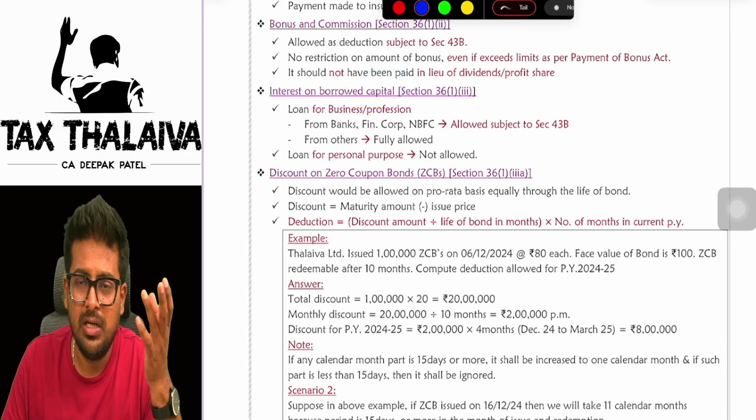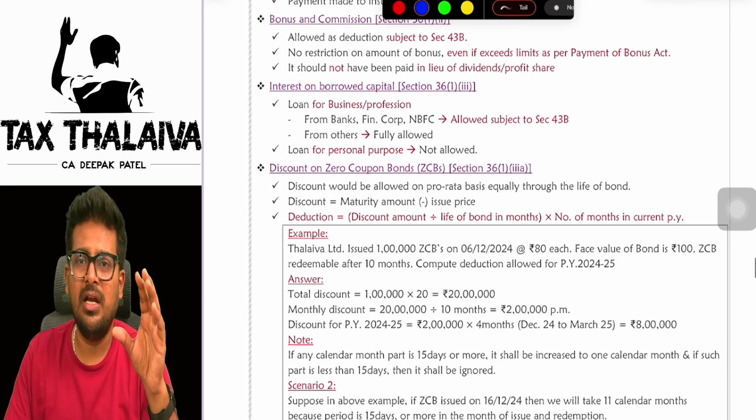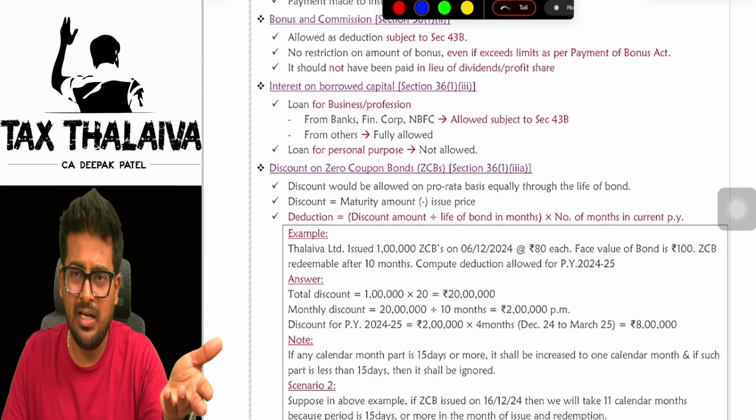Interest on borrowed capital. If you have taken a loan for a business or profession, you can claim deduction.